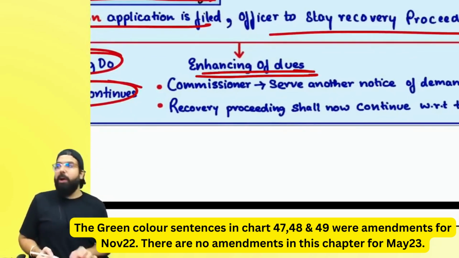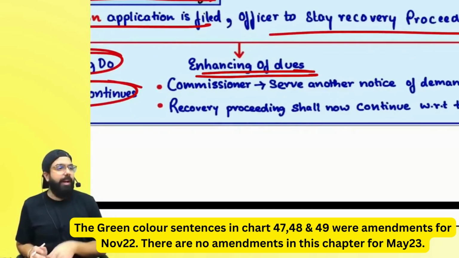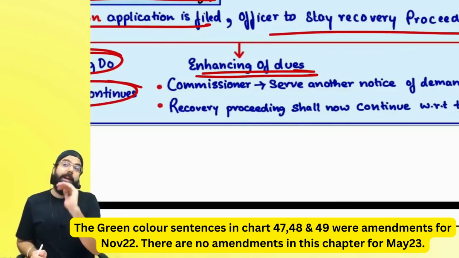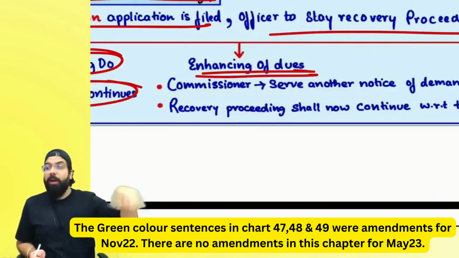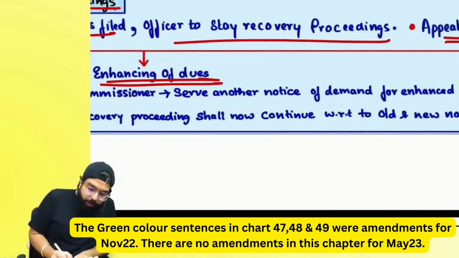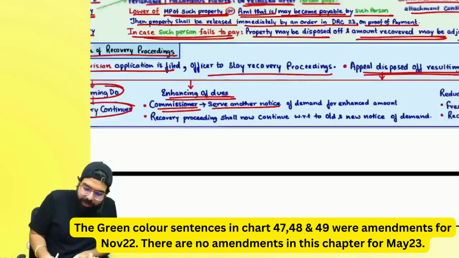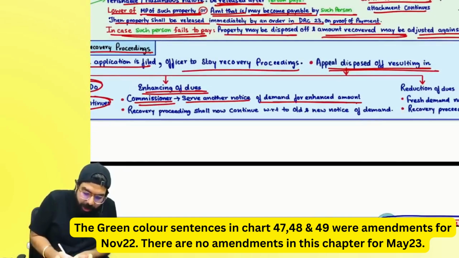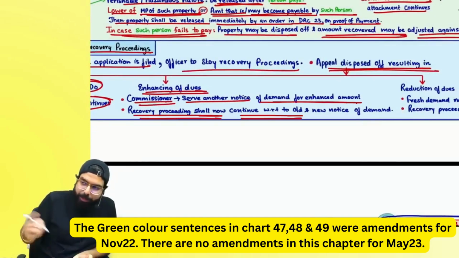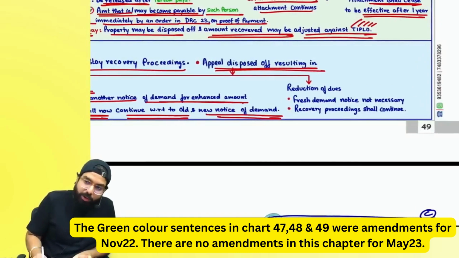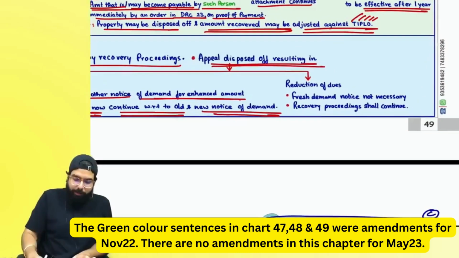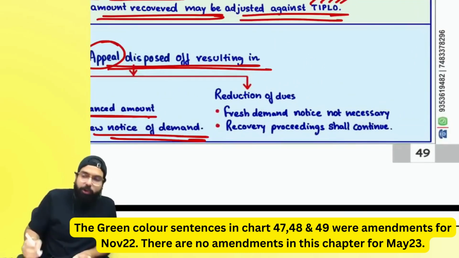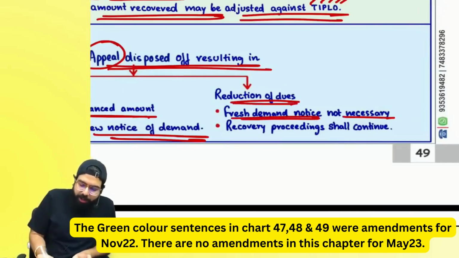Supposing now the appellate authority enhanced the amount. What will happen? Whatever was told in the demand order will be recovered. For the enhanced amount, the commissioner will serve another notice of demand. Recovery proceeding shall continue with respect to the old notice of demand and the new notice of demand for the enhanced amount also. But if the appeal is disposed of wherein they reduced the amount, then a fresh demand order is not necessary.